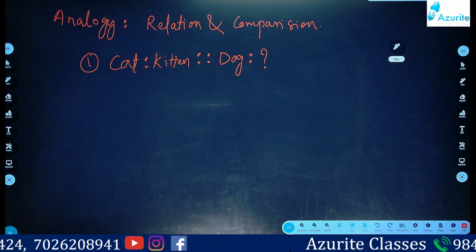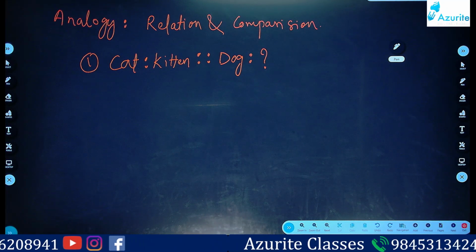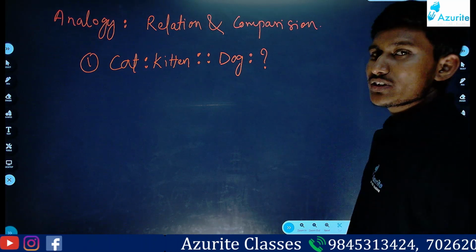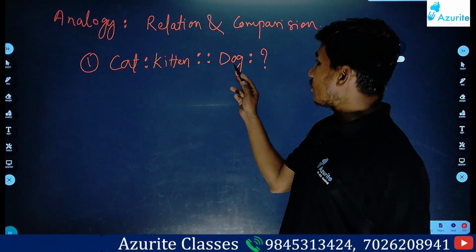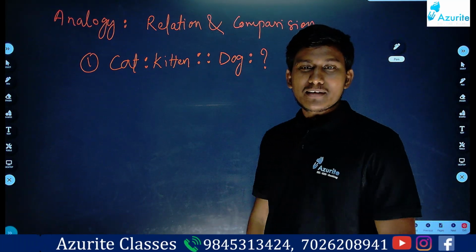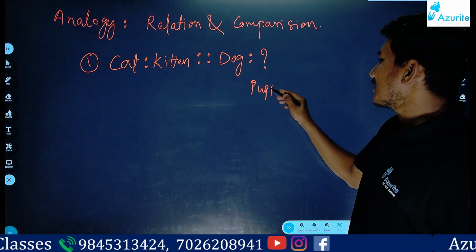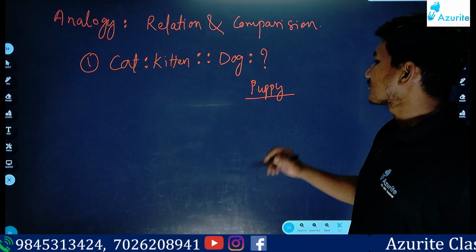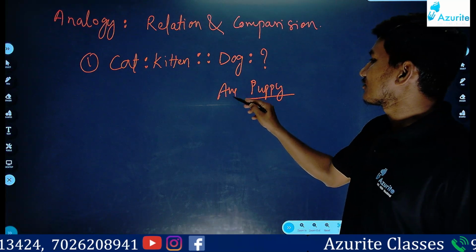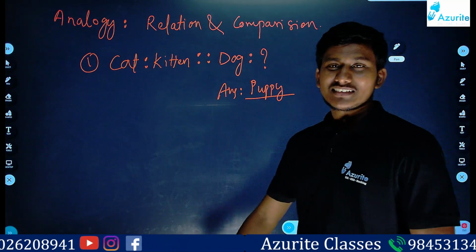So students, analogy means relation and comparison, right? So the answer for dog will be what? Puppy, right? Why puppy? Tell me. Sir, because dog's child is called a puppy.